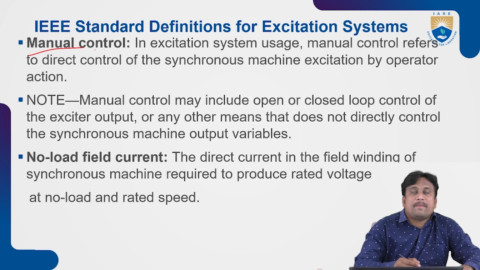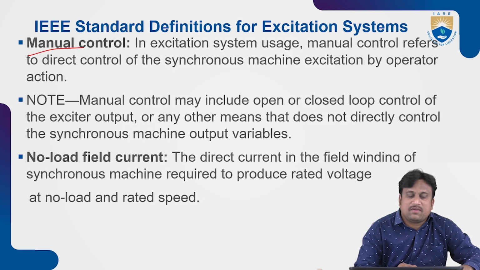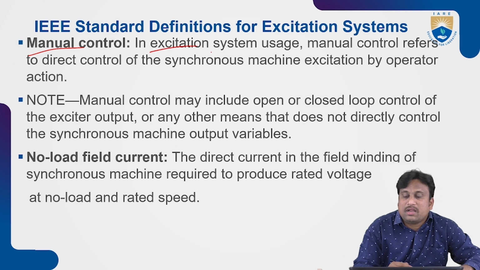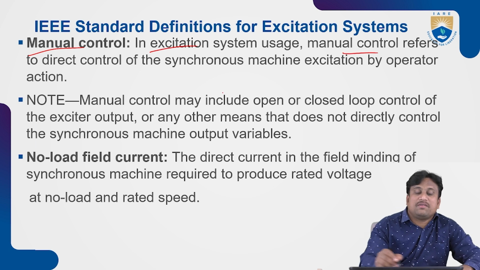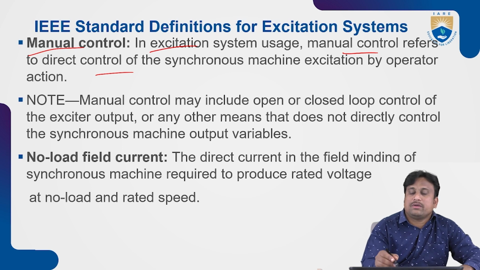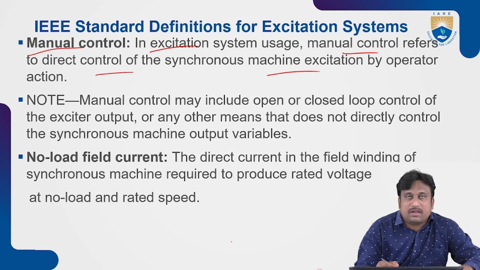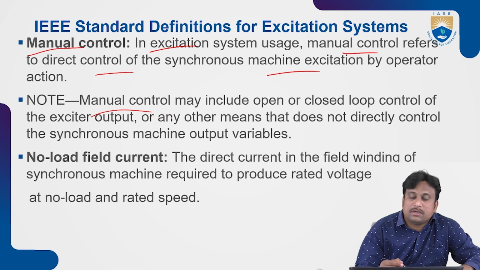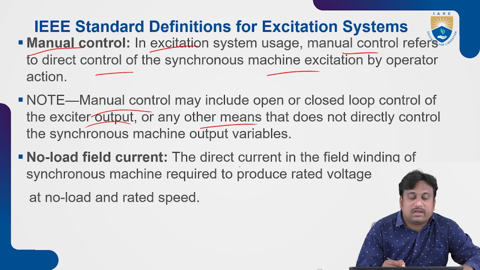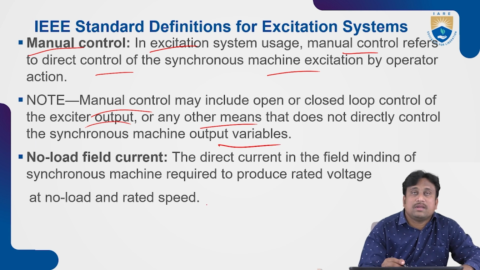Next control is a manual control approach. What does this manual control approach mean? Usually in excitation system usage, manual control refers to the direct control of the synchronous machine by human beings, through operator action. The operator will be there, ready to operate the whole system. And here in manual control, it may include open or closed loop control of the exciter output, or it may mean that it does not directly control the synchronous machine output variables.